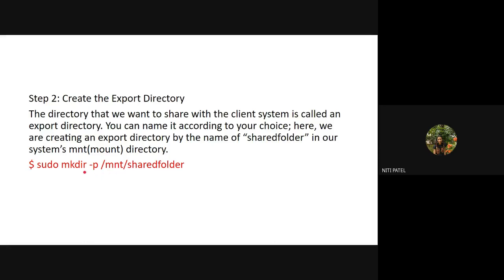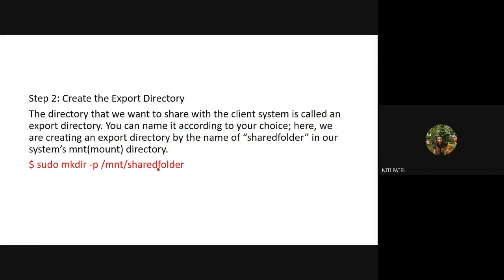To make a directory, the command used is mkdir, where mk stands for make and dir stands for directory. So make a directory. Where is that directory to be made? In the mount directory. And the name of the folder that I will be making is shared folder. So what is the shared folder having? It is having certain files which a client has asked for.